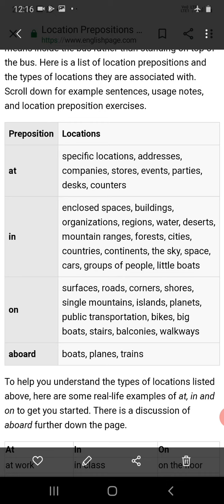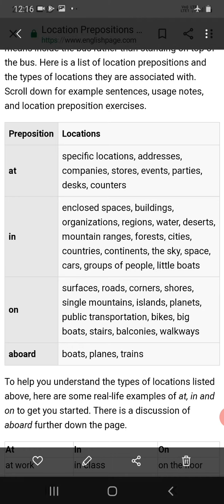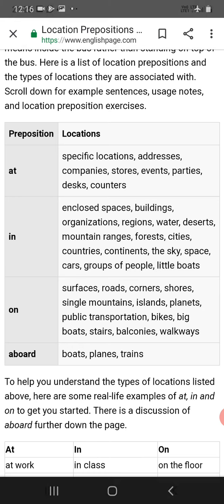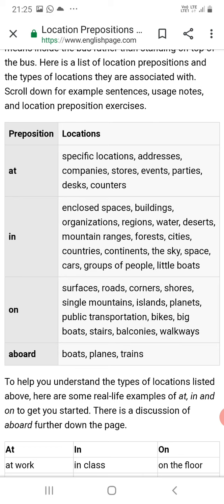But in is used for enclosed spaces, in the building, in the room, and buildings, organizations, regions, water, deserts, mountain ranges, forests, cities, countries, continents, the sky, space, cars, groups of people, little boats. For that, we can use the preposition in. For example, while using the name of the city, in Chennai, in Bangalore, or in Mumbai. So, like that, we can use the word in. And the name of the state, countries also we can use in.